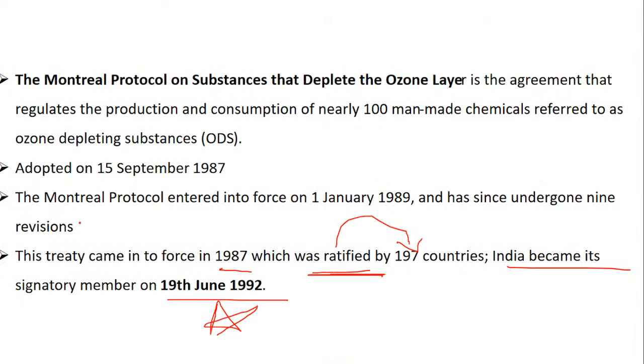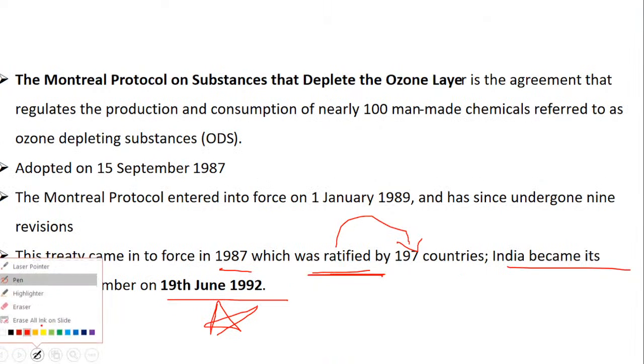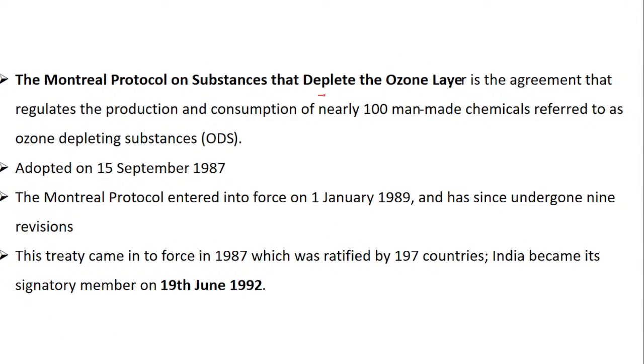Once again, we spoke about depletion of ozone layer, when it was adopted, when it came into force. When I told you, you have to mention a column for dates, all this should be a part. And 19 June 1992, India became its signatory member. This is important. Again, these are the questions which are not yet touched.